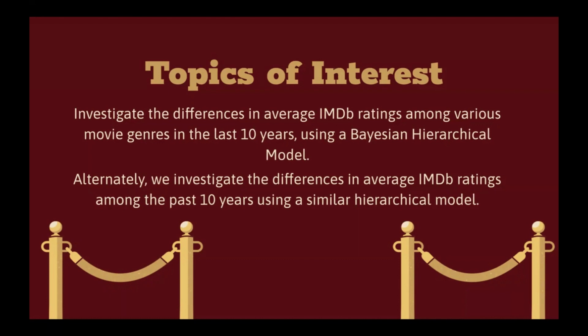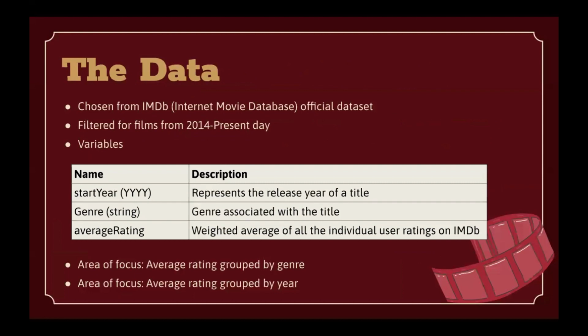And for both of these, we use a Bayesian hierarchical model, distributing the data normally with an uncommon mu and an uncommon sigma. So for the data itself, it was chosen from the IMDb official data set. We filtered it for years from 2014 to current day, and it was still a very large data set.